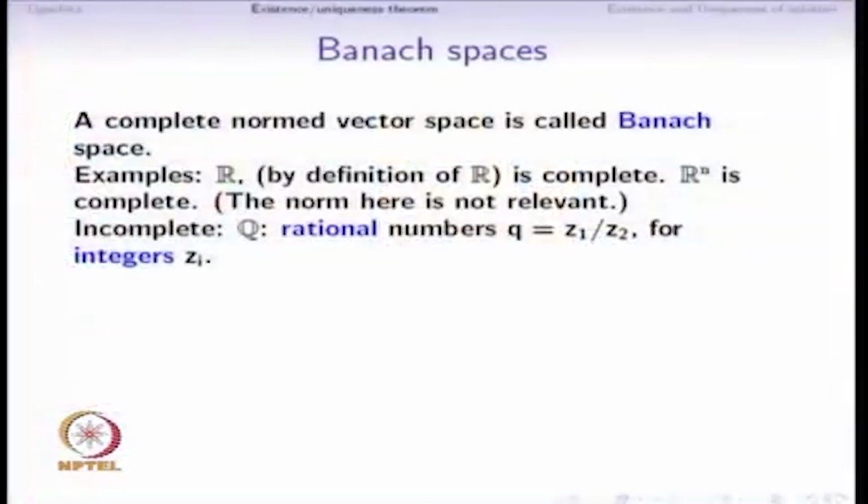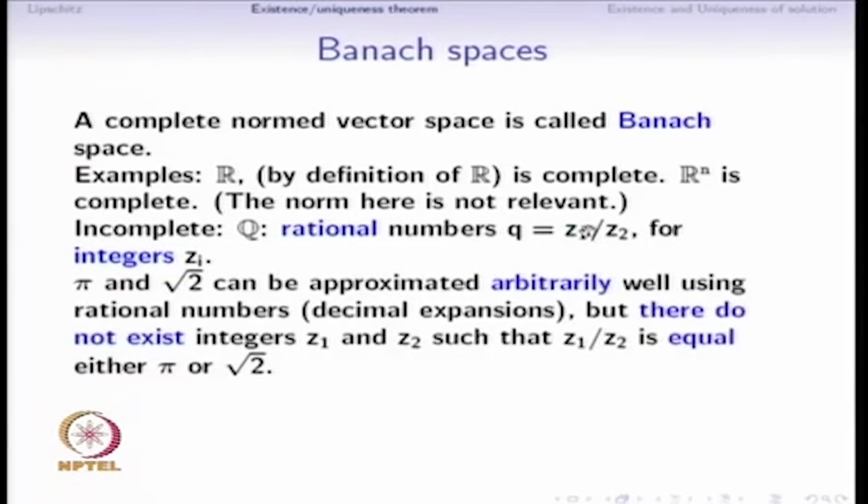What are examples of incomplete spaces? The set Q of rational numbers is incomplete. Q is the standard notation for the set of rational numbers. Any number q in this capital Q can be written as the ratio of two integers z1 by z2. If a number q can be written as a ratio of two integers, then q is said to be a rational number, and capital Q is the set of all such rational numbers. It turns out that Q is not complete.